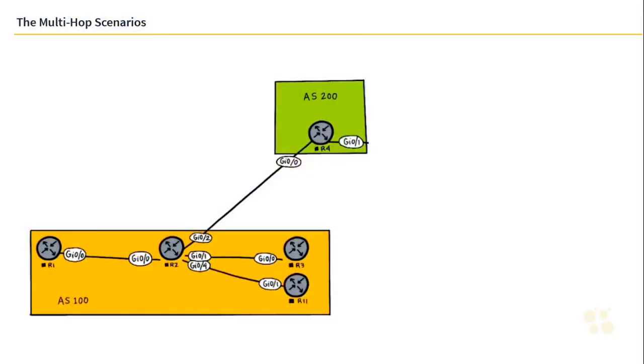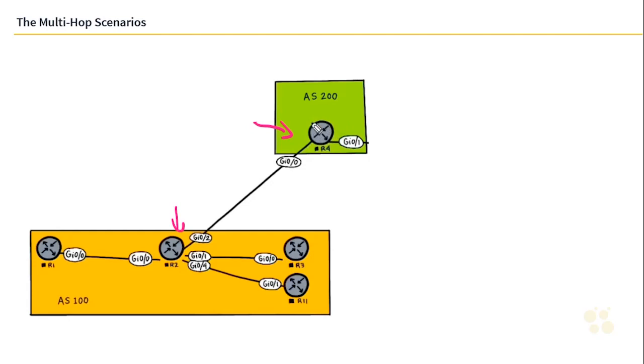How eBGP and iBGP share learned routes is a critical functionality to master, or you're going to be caught off guard majorly when it comes time to implement a network that runs BGP. To refresh your memory, you can see here that we have an eBGP link from AS200 to AS100.